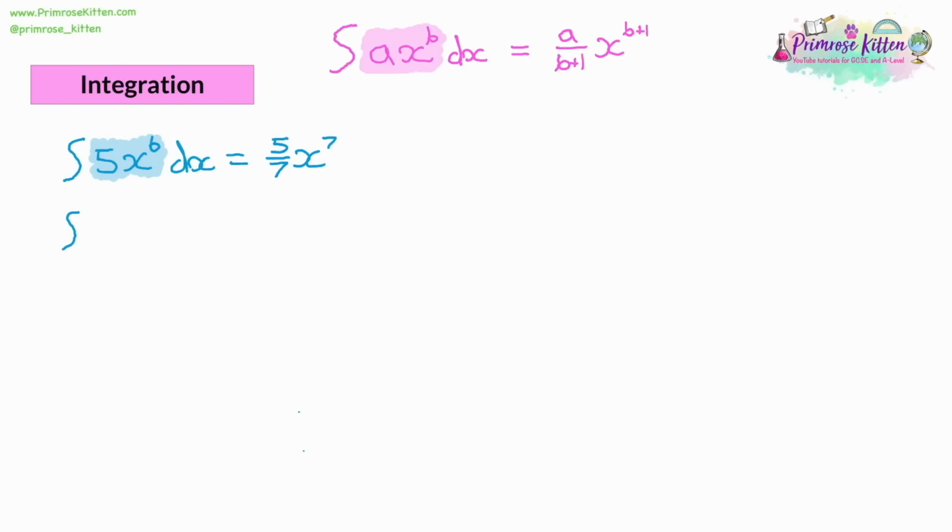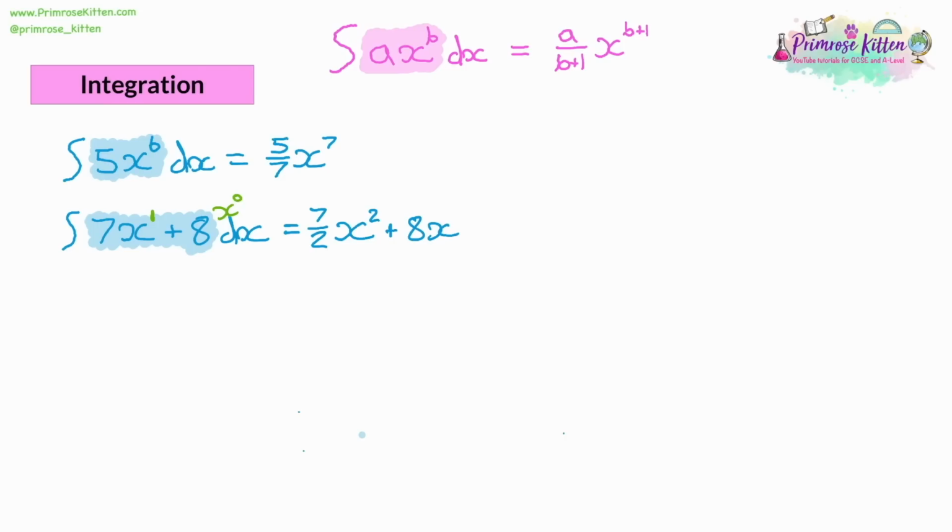Just like with differentiation, you can do this with multiple terms. So we could have 7x plus 8. Again, we focus on the middle part, and we just integrate both terms. With the 7x, the power on the x is a power 1. If there's no power, it's power 1. So we need to increase that to a power 2. That means the 7 is going to be divided by a 2. Then we look at the 8. Now, with the 8, if there is no x, that's practically x to the power of 0. So if we increase the power, we get to the power of 1. So we're adding 8x to the 1.